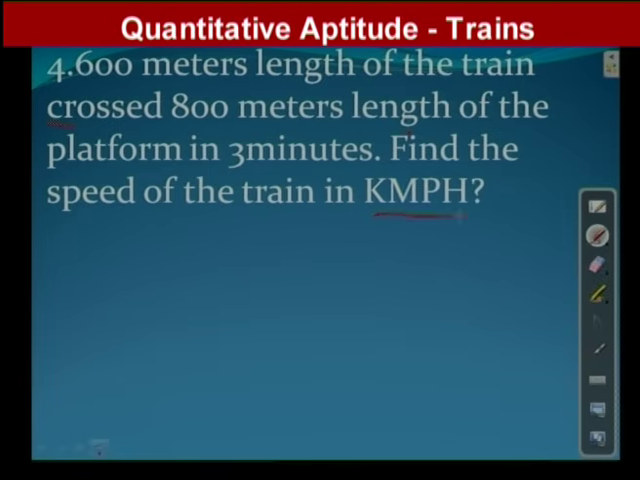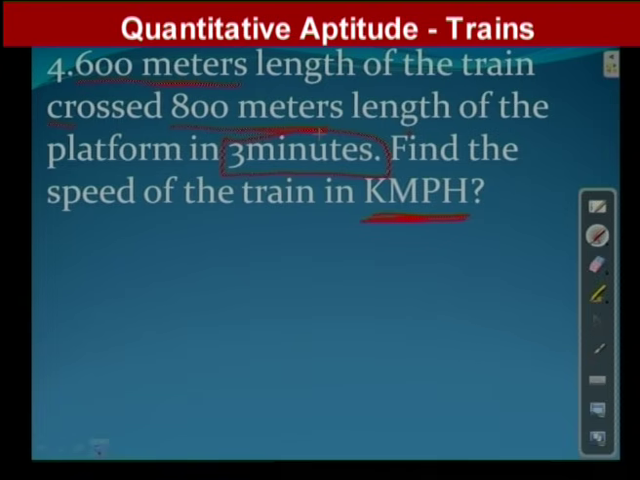Specifically he mentioned we have to find the speed of the train in kilometer per hour. Train length is equal to 600 meters and platform length is equal to 800 meters. 600 meters length of the train crossed 800 meters length of the platform in 3 minutes. So time is also given, 3 minutes. One important beautiful concept here: distance is there in terms of meters.